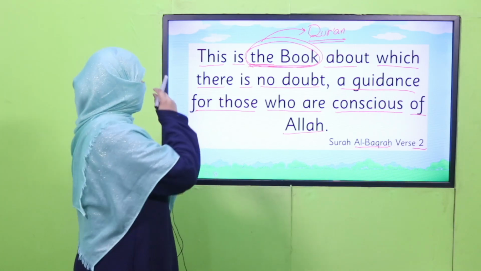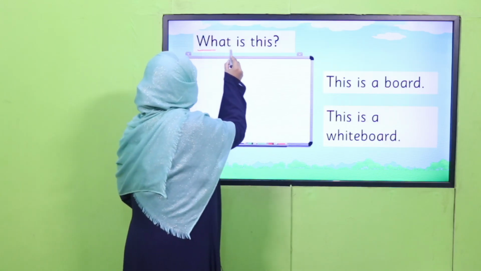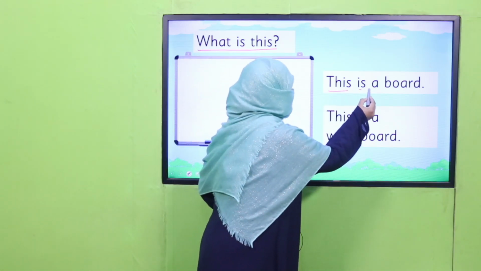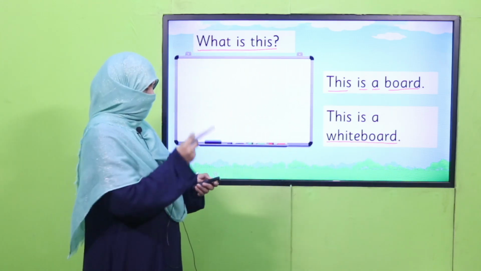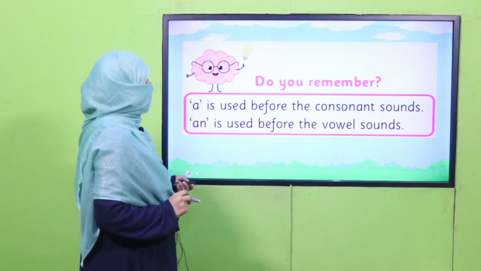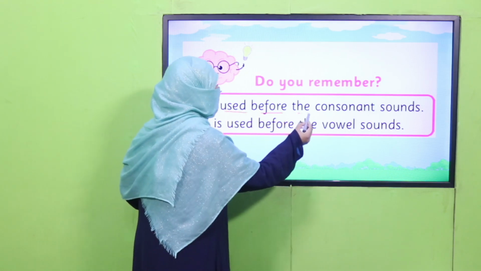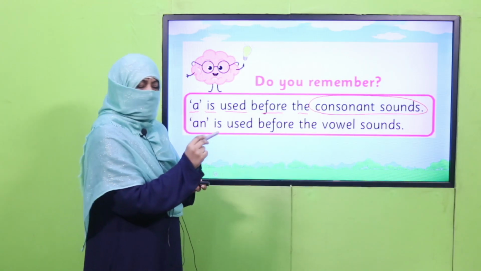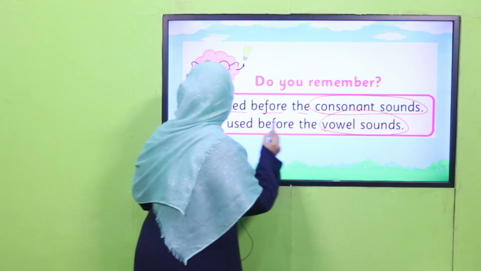Now let's start with the lecture, that is the use of articles, and I'm going to ask you, what is this? If I ask you, what is this? What will you say? This is a board. Or you will say, this is a whiteboard. Okay. So here we have used an article. And why do we use a? Because a is used before consonant sounds. If it is followed by a consonant sound, we use a, and for a vowel sound, we use an.